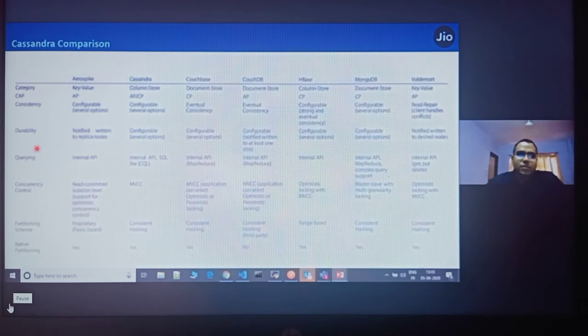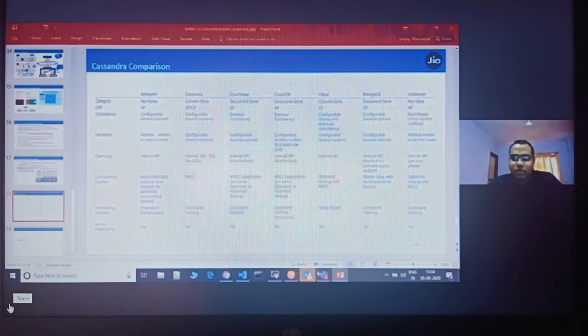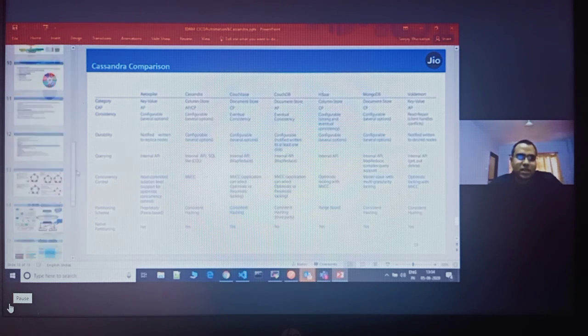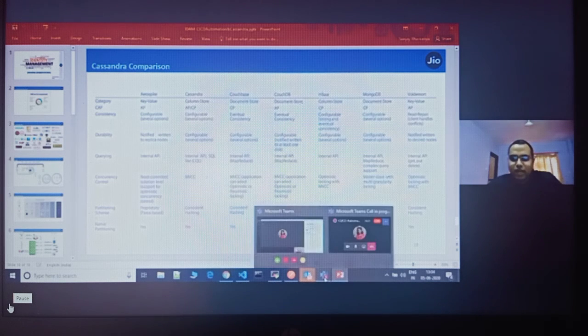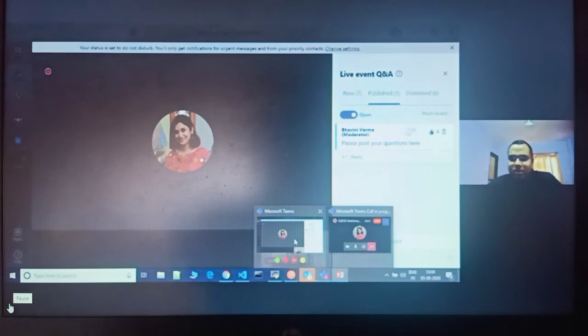This is just a few comparisons which I have done for all of the databases: Cassandra, Couchbase, CouchDB, Mongo, and the modern Aerospike. So I think the time is over. I have covered a lot of the things I wanted to present in this tech talk about Cassandra, data migration, and the best practices around CI/CD. So I think I am done with this tech talk.